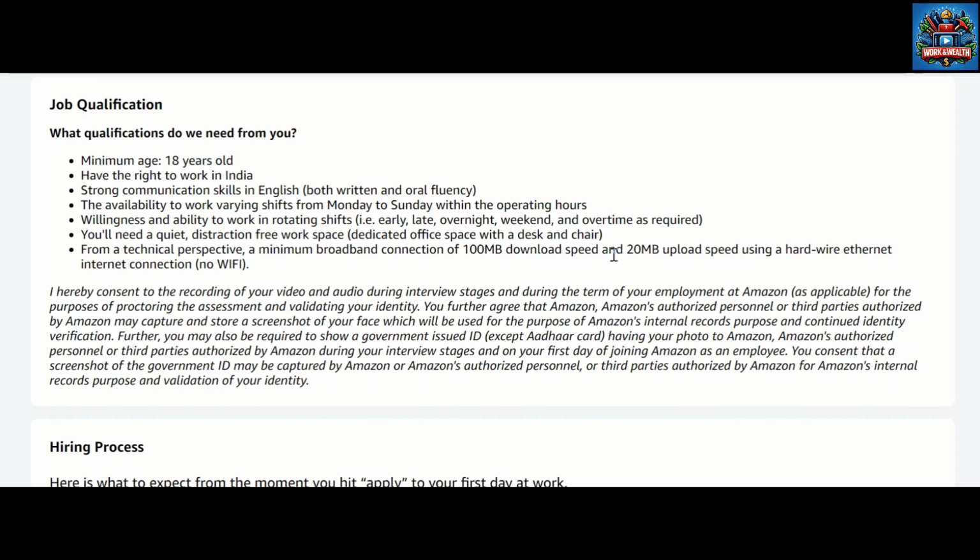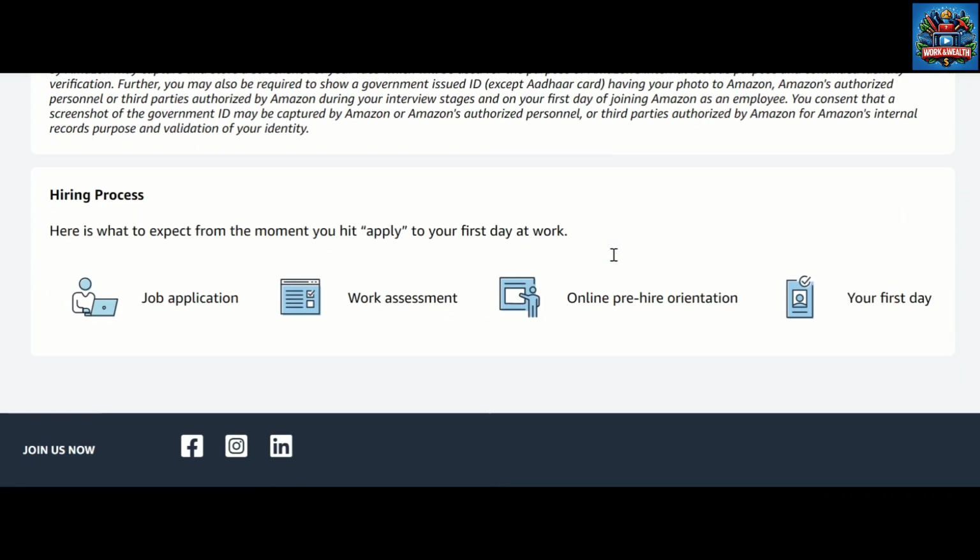It may vary weekly or monthly, and you should be ready to relocate from one city to another city, and you should be ready to work early or late or overnight or weekends, overtime, etc. You should be ready to work. And very important, you will need a quiet place, and you need a desk and chair for work. And coming to the hiring process, a very simple hiring process.